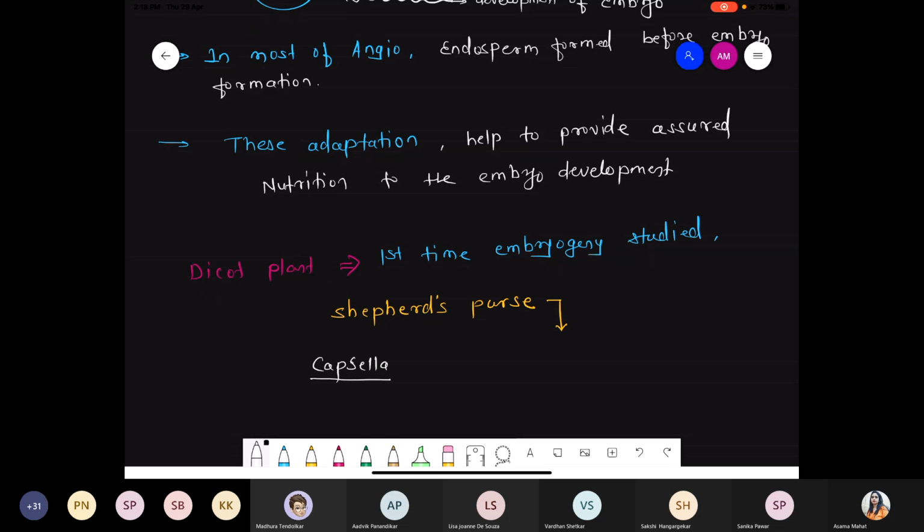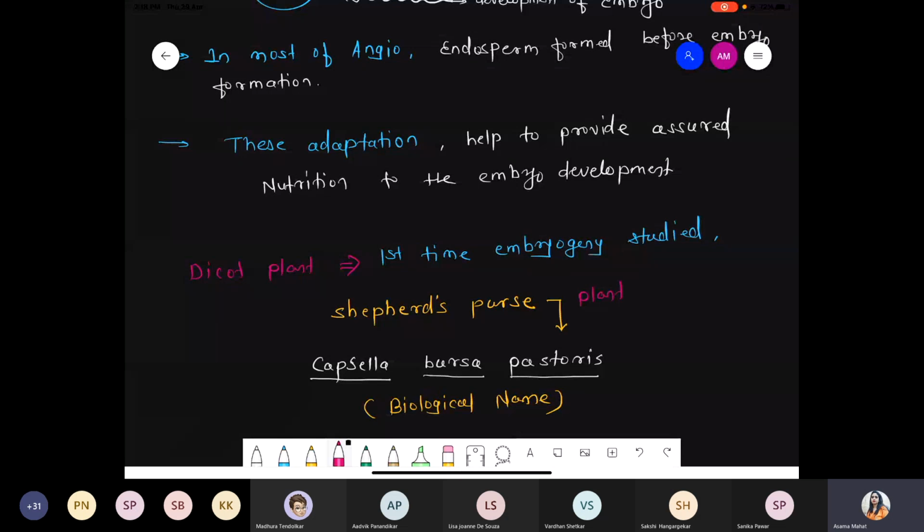species name Bursa, subspecies name Pastoris. So it's a botanical name or biological name. So please don't get confused. Thoda sa practice karo, ho jayega. Okay. So the common name for this plant is Shepherd's purse, and the botanical name for the same plant is Capsella bursa